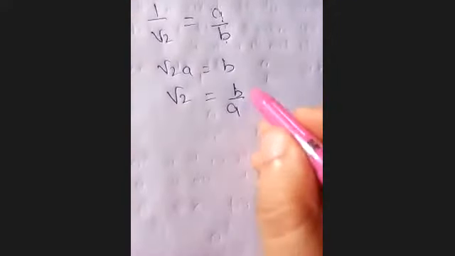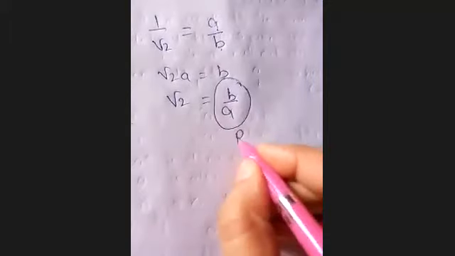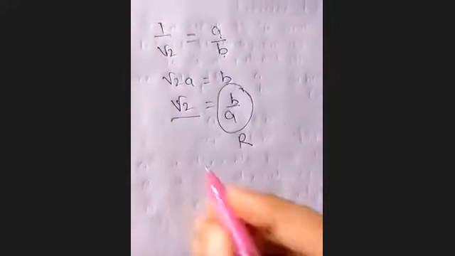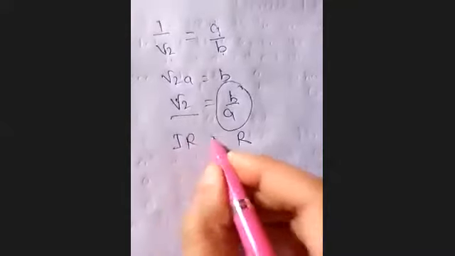Now if it is like 1 upon root 2, in short I am telling you, I considered a upon b, a rational number. Now when you do the cross multiplication, root 2 a equals b you will write, and root 2 equals b upon a, right? Here you can say b upon a is rational, therefore this will also be rational, but the contradiction shows that this is not rational, hence 1 upon root 2 will be an irrational number. Okay, this is how you have to solve this question. I hope this is clear. Exercise 1.3.